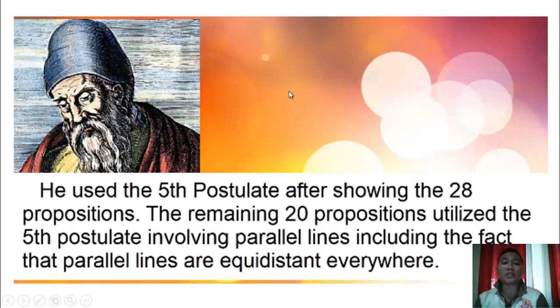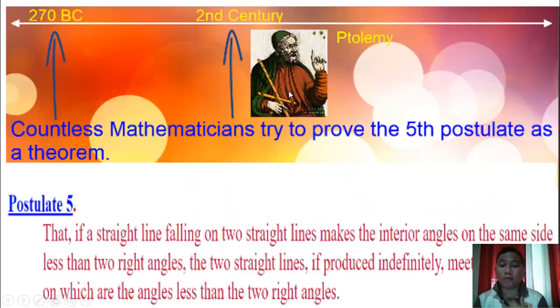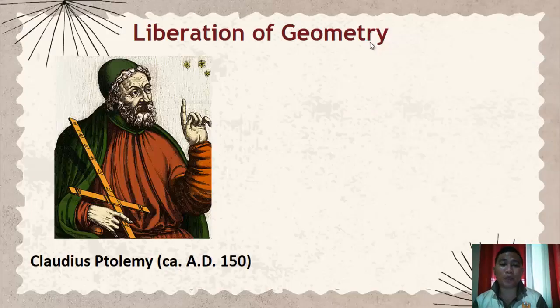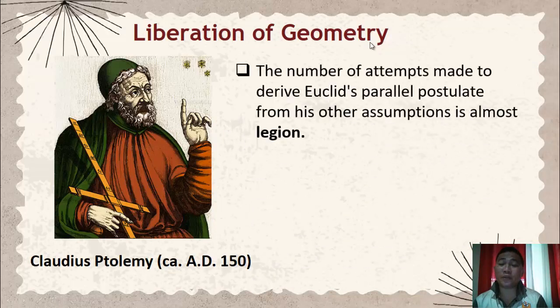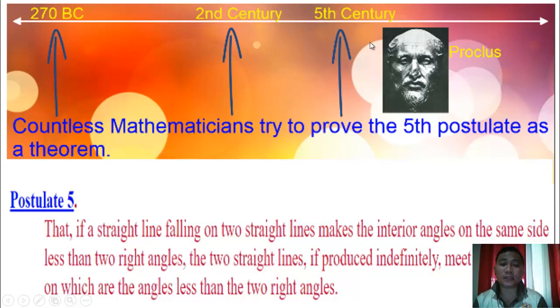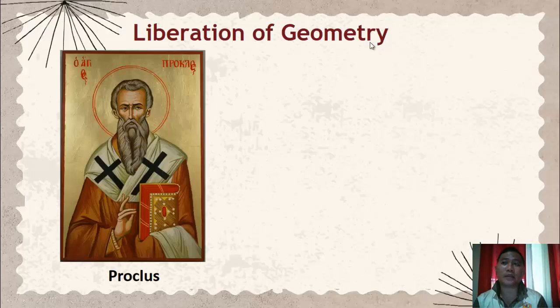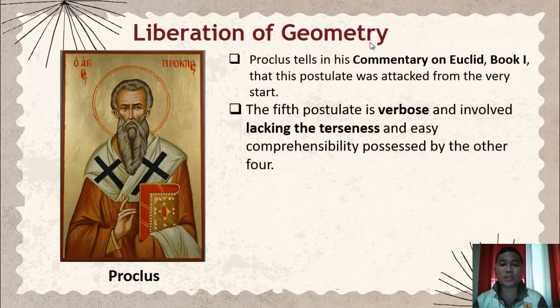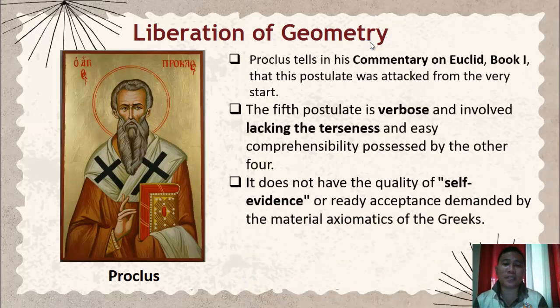While countless mathematicians tried to prove the fifth postulate as a theorem, here comes Ptolemy in the 2nd century. He attempted na i-connect yung fifth sa 4 postulates but failed, according to Proclus in the 5th century. Also, Proclus said the fifth postulate is a theorem, hindi siya postulate, because it is verbose, masyadong maraming words, and lacks terseness and easy comprehensibility unlike the other 4. Also, it does not have the quality of self-evidence or ready acceptance demanded by the material axiomatics of the Greeks. The search is not over.